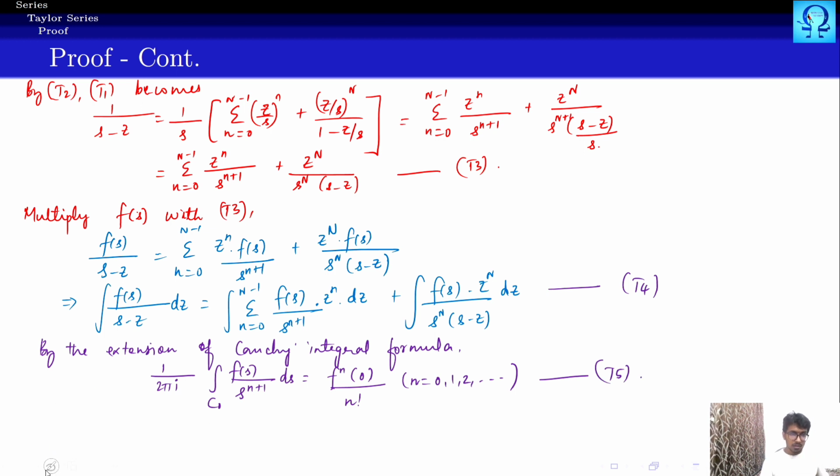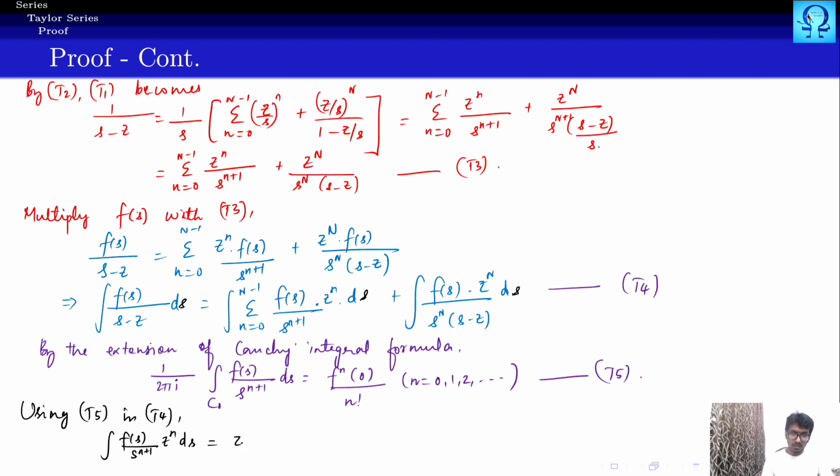Okay, so by T5, using T5 in T4, integral over c naught of f of s upon s to the power n plus 1, z to the power n ds. Sorry, I wrote dz everywhere. It is not dz, it is ds. Integration is with respect to s only, right?